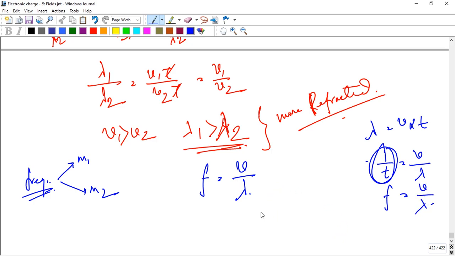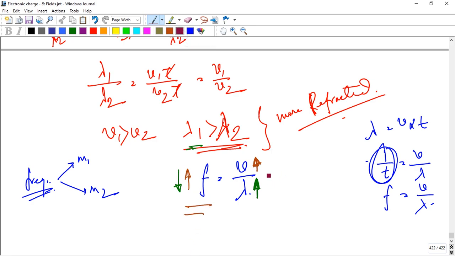Okay, see that very carefully. If wavelength increases, frequency decreases. And in case of medium 1, the velocity also increases, so frequency also increases. So that means frequency is not changed.